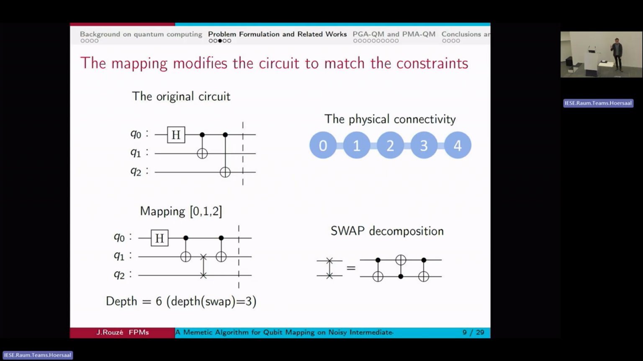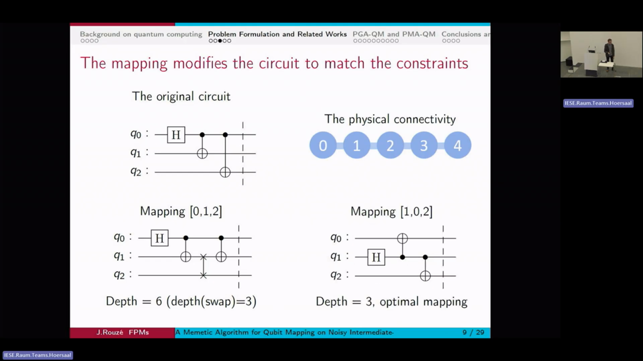But the circuit on the bottom can be executed on my machine with the 0, 1, 2 mapping, because it only involves CNOT between 0 and 1, and a swap between 1 and 2, which is just a bunch of CNOTs next to each other. And this one can be executed on the machine.